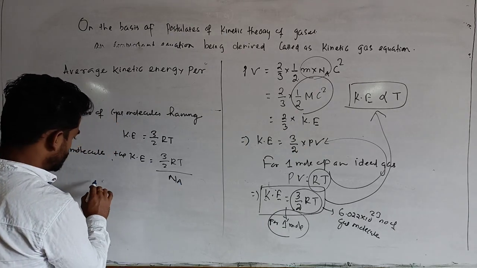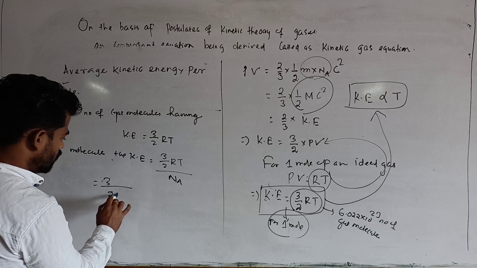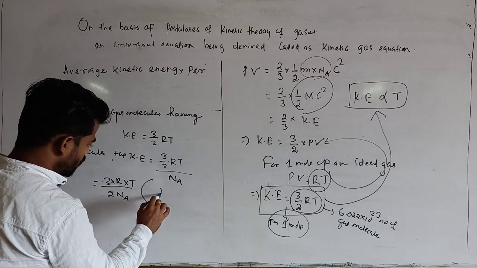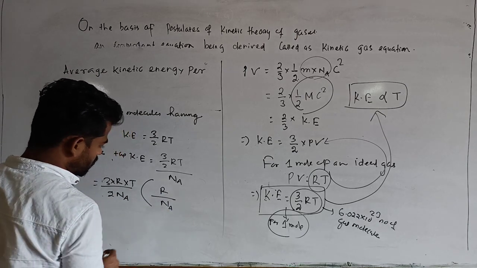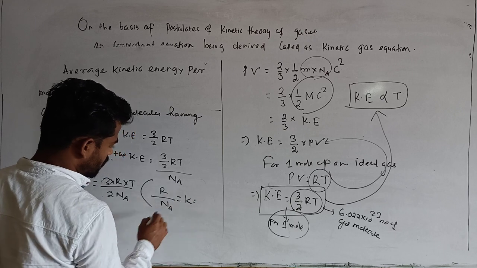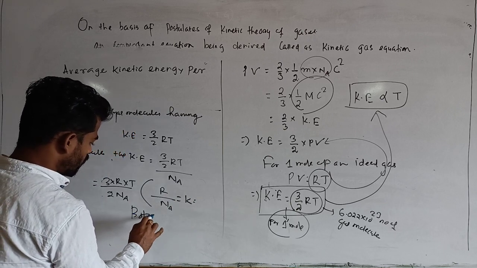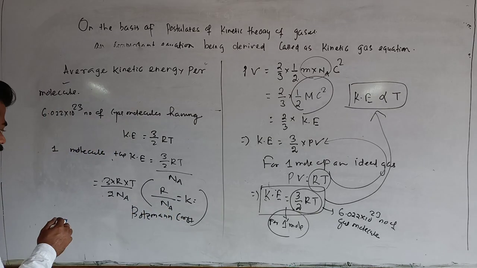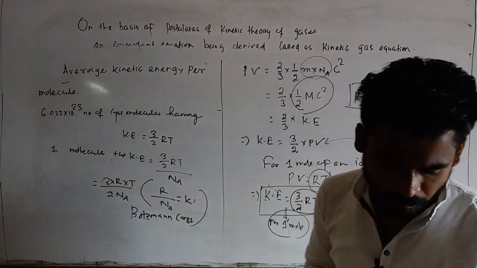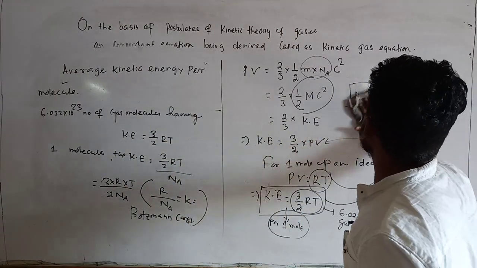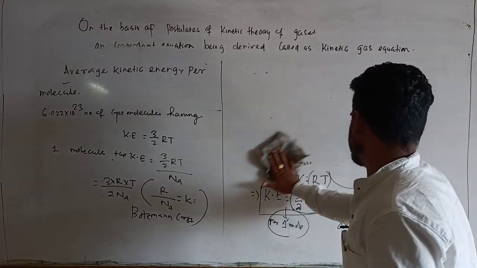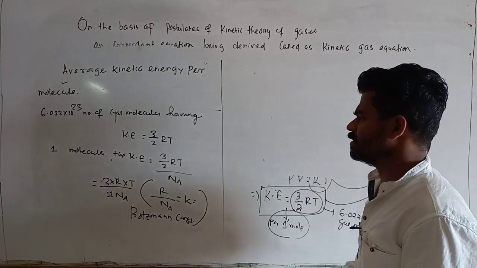So that is equal to 3 by 2 into R by Na into T. This universal gas constant upon Avogadro's number is called k, where k is the Boltzmann constant.